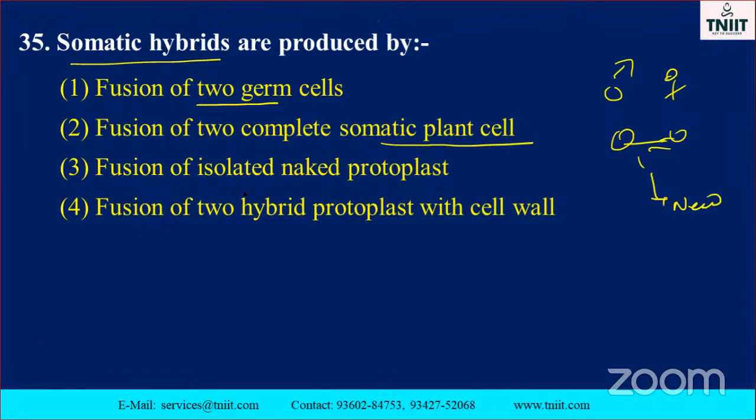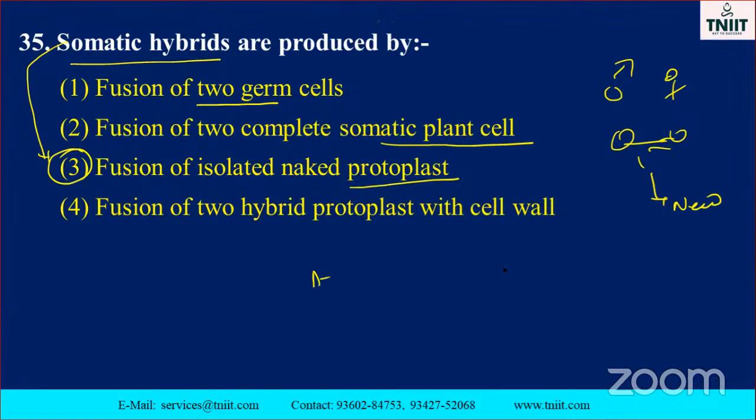Next one. Fusion of isolated naked protoplasts. Okay, so this is the correct option. Just see the question: a somatic hybrid is nothing but the fusion of 2 isolated naked protoplasts. Take an example.